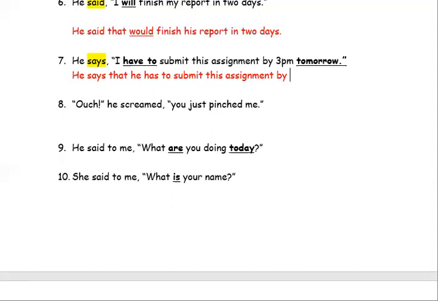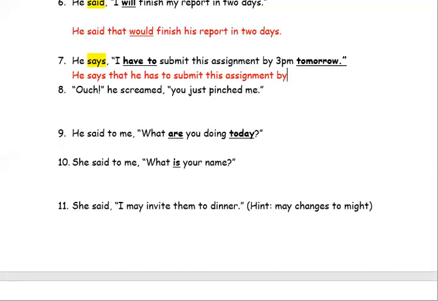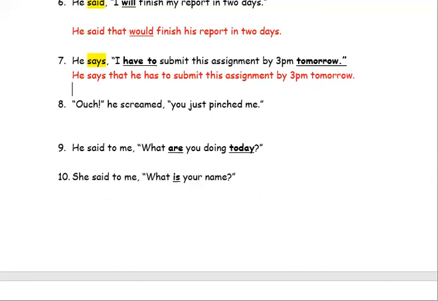This assignment by 3 p.m. tomorrow. Tomorrow also doesn't change to the next day because it's present tense. Okay, so I'm underlining this for you. Has to. All right, moving on.